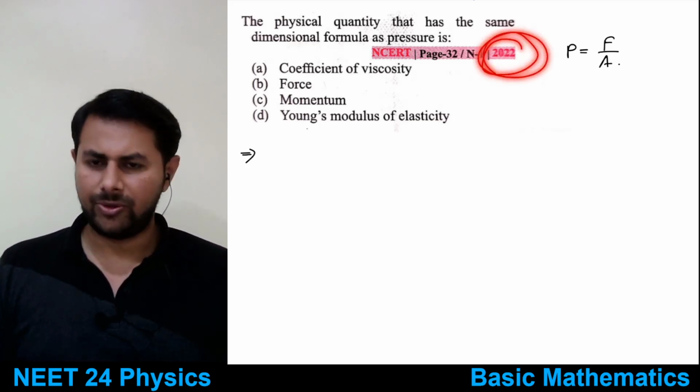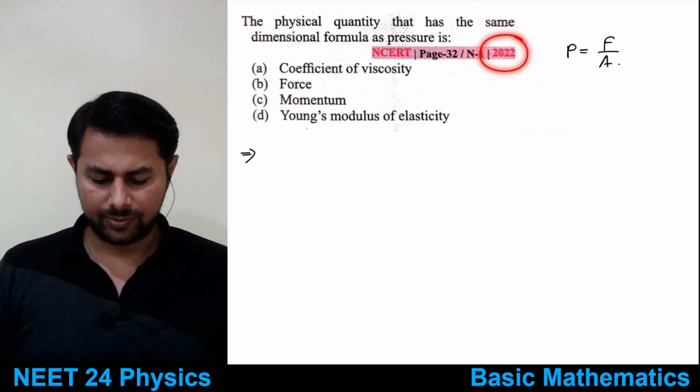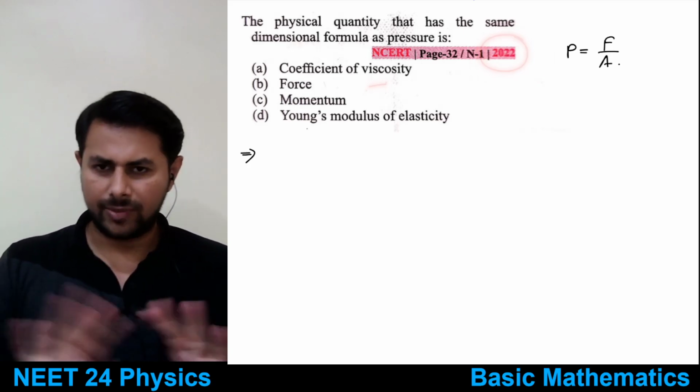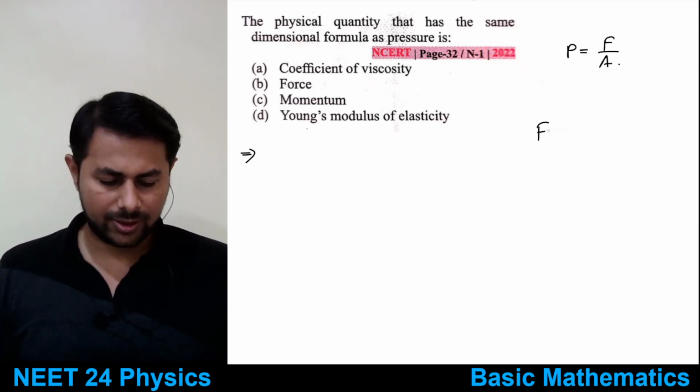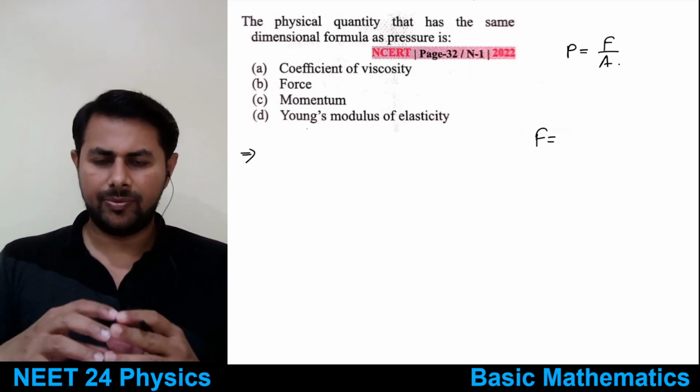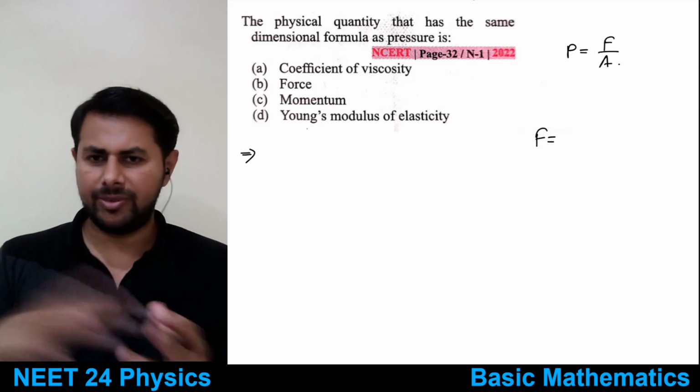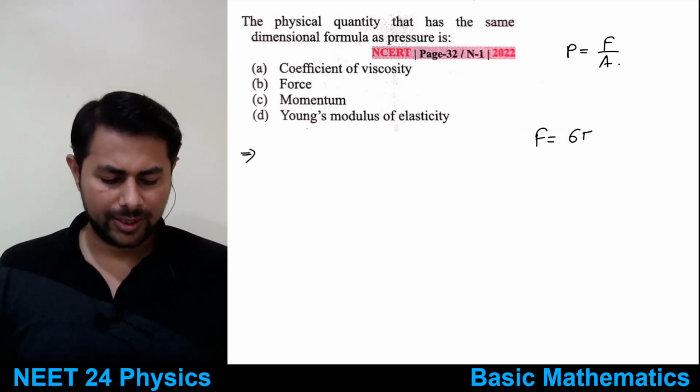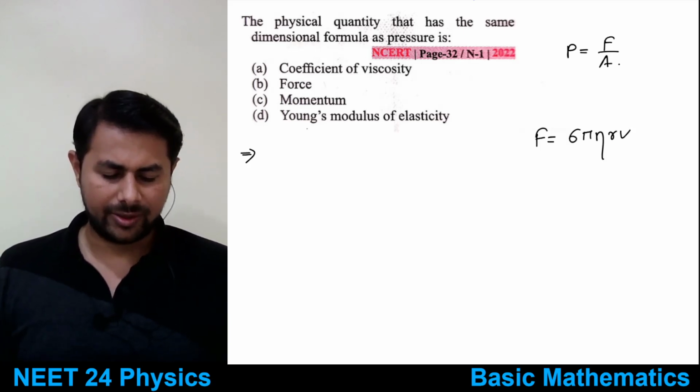This question is from 2022, a recent question. So you might not know. Let me tell you, there is Stokes' law of viscosity. The viscous force, it is the friction in the fluids. Fluid means liquid. It's given by 6 pi eta RV.